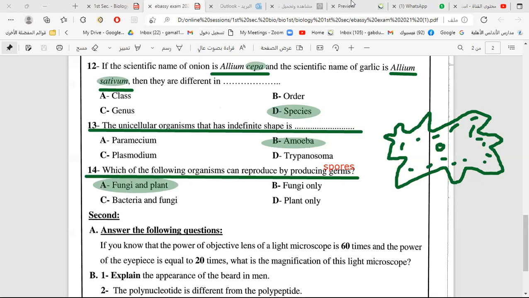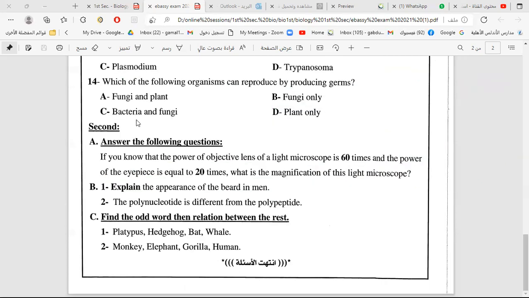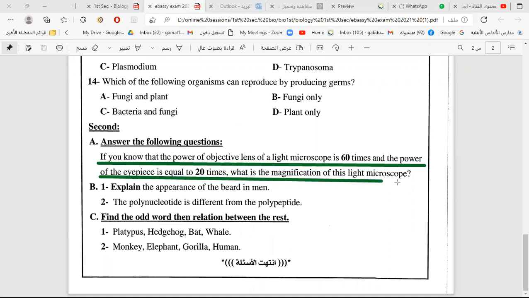Next question. We have variable questions here. Answer the following questions. It's very easy, inshallah. If you know that the power of the objective lens of a light microscope is 60 times, and the power of the eyepiece lens equals 20 times, what is the magnification power of this light microscope?